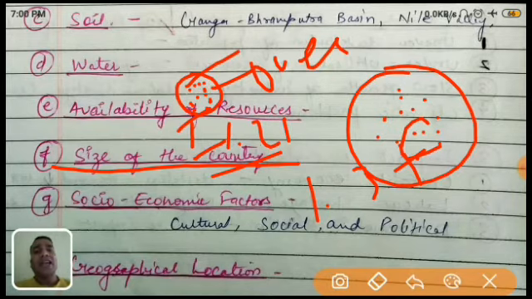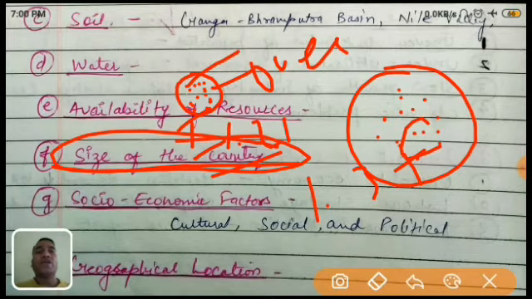So the size of a country is also a factor for the population, because if they have enough area, definitely people can live very easily. The resources are enough. They can construct their houses. They do agriculture work, industries work, whatever they can, because they have enough space.